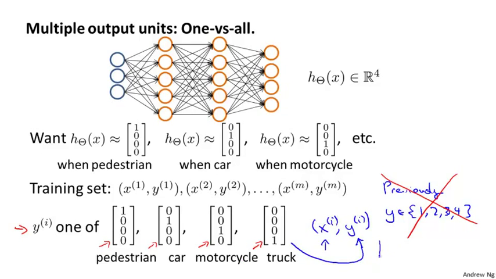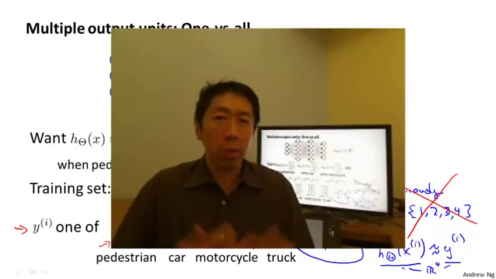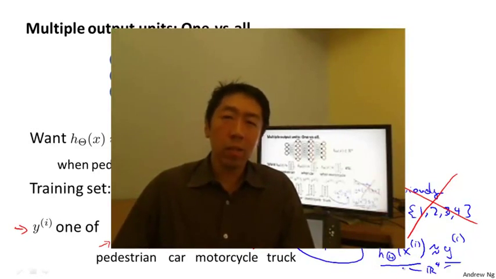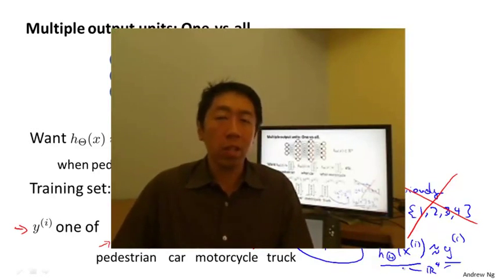And hopefully we can find a way to get our neural network to output some value so that h of x is approximately y. And both h of x and y_i, both of these are going to be, in our example, 4-dimensional vectors when we have 4 classes. So that's how you get a neural network to do multi-class classification. This wraps up our discussion on how to represent neural networks, that is, on our hypothesis representation. In the next set of videos, let's start to talk about how to take a training set and how to automatically learn the parameters of the neural network.